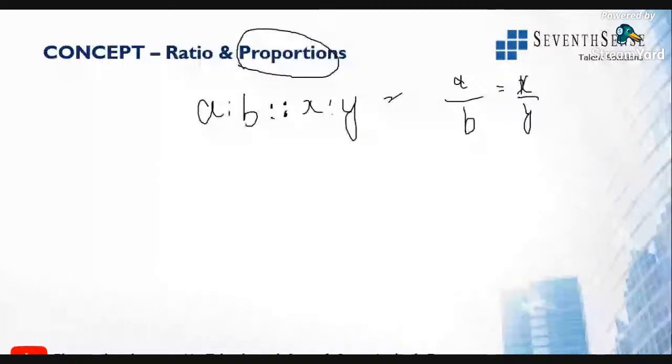The product of means and extremes should be equal.